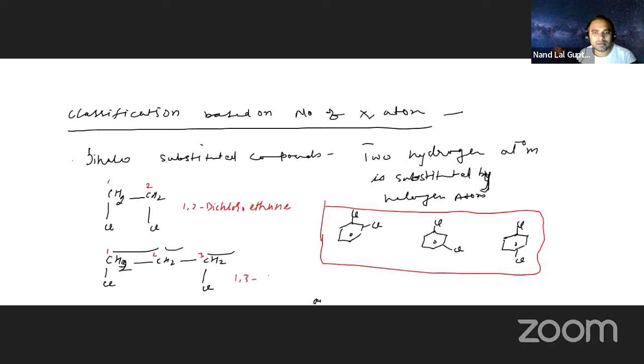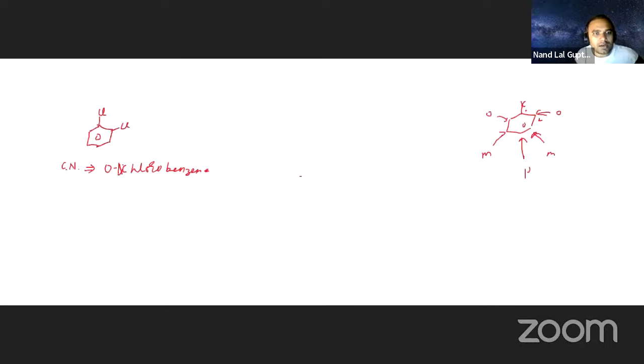1,3-dichloropropane. Here you see, this one will also be the di only. This is orthodichlorobenzene. If I write the IUPAC name, it is very simple. IUPAC of the same compound: here is the Cl, this is Cl. So 1,2-dichlorobenzene. This is 1,2-dichlorobenzene.